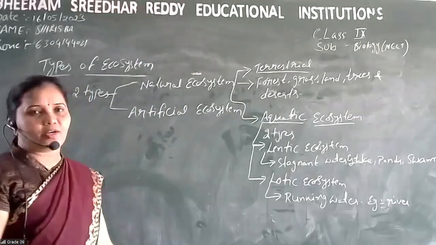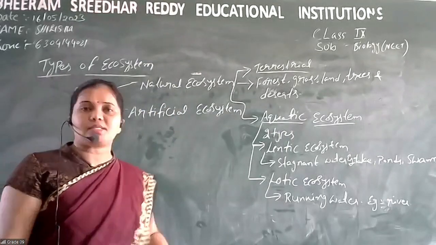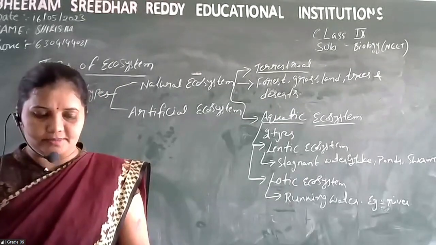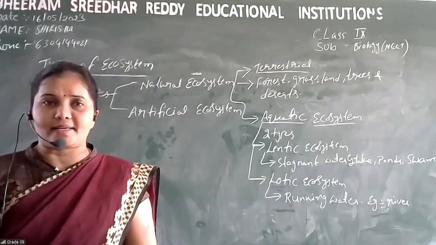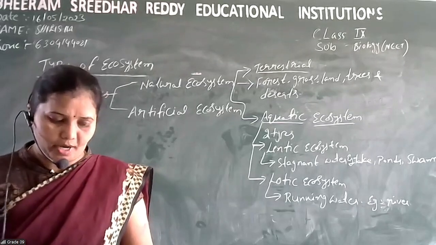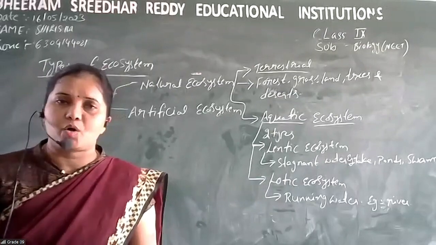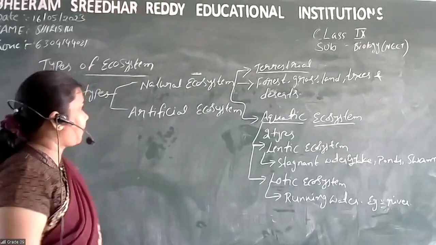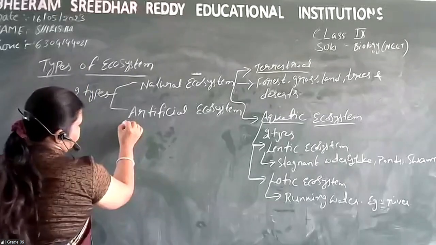Then artificial ecosystem. Artificial ecosystem means man-made ecosystems. So what are the artificial ecosystems? Croplands, aquarium and all are man-made only, no? Aquarium, cropland, and gardens also are artificial ecosystems only.